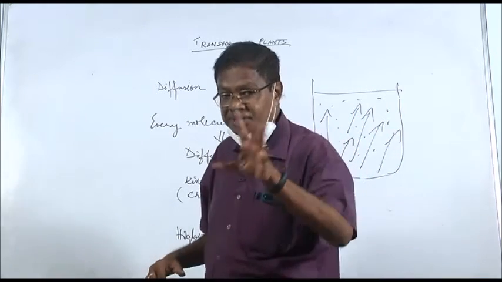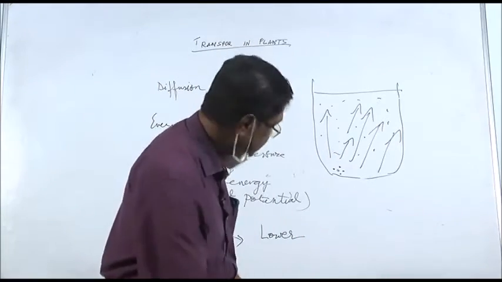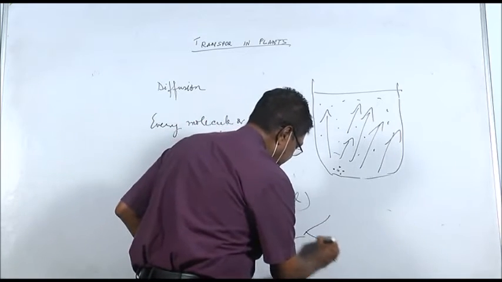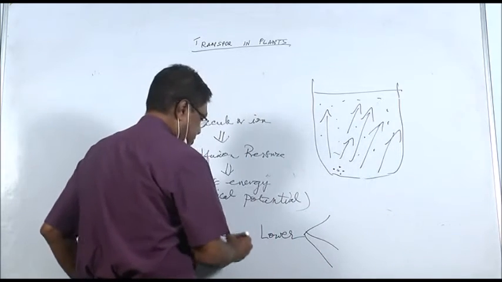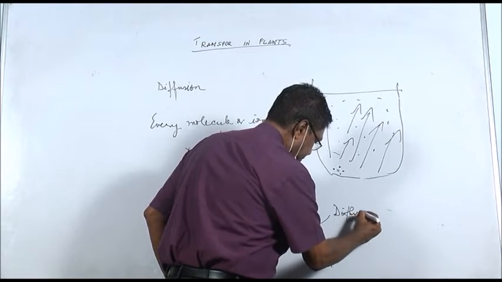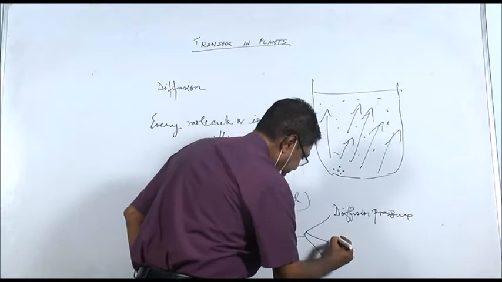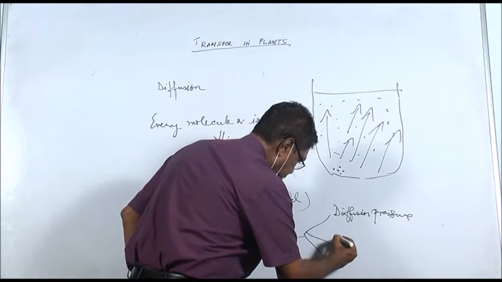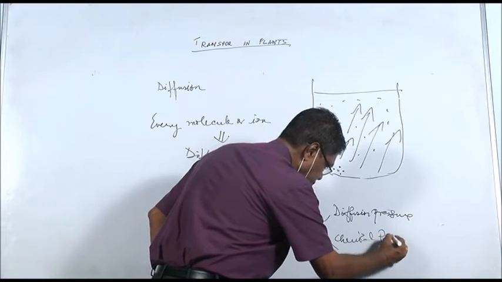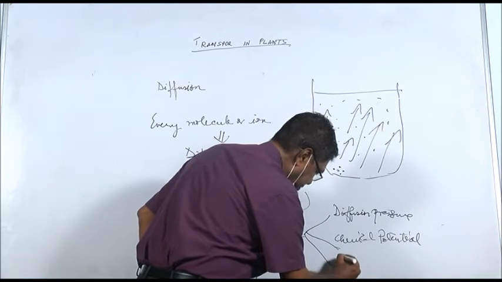There is a third thing by which we can explain diffusion. This can be explained in three ways, higher to lower. One is diffusion pressure, DP. The second is chemical potential. And the third is free energy.